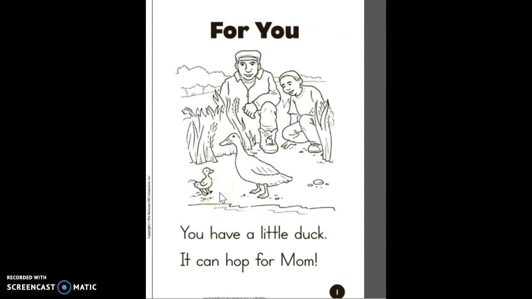Today we're going to write about what the boy in the story sees. So think about that as we read and look at your picture clues.